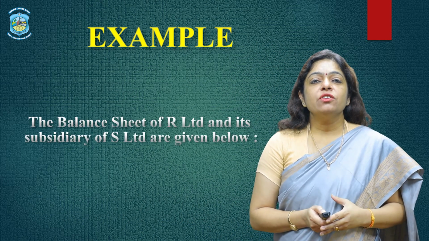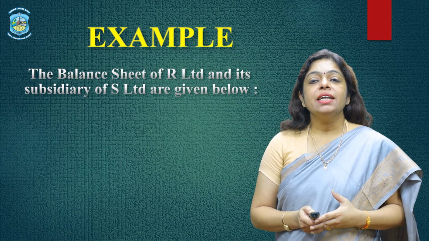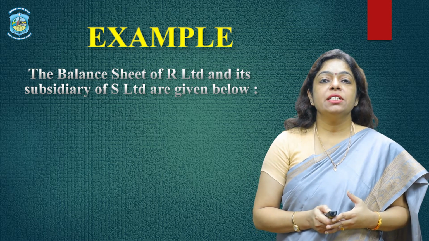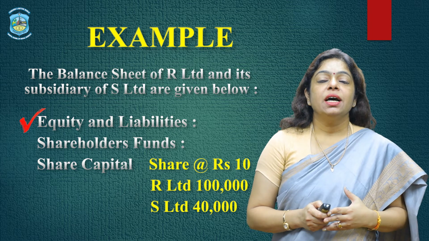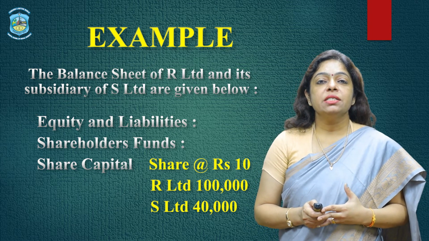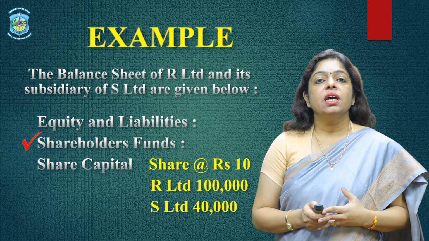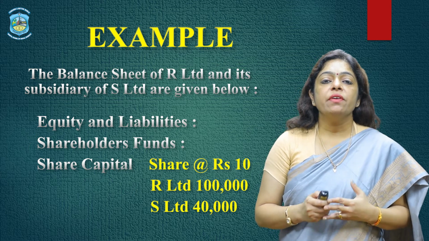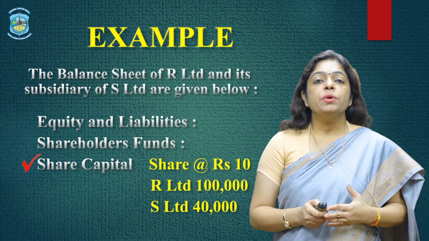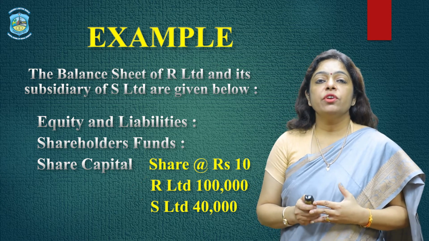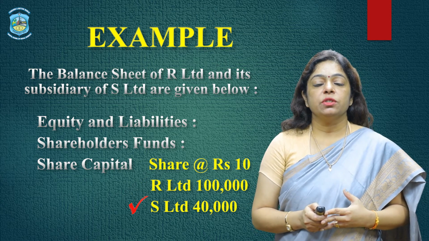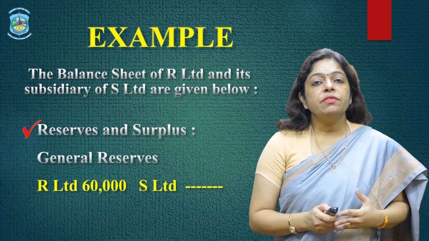Now let us look at an example. The balance sheet of R Limited and its subsidiary S Limited is given below. Under equity and liabilities, we have shareholders' funds. Under shareholders' funds, we have the share capital of rupees 10 each. For R Limited, it is rupees 1 lakh. For S Limited, it is 40,000. Next is reserve and surplus.